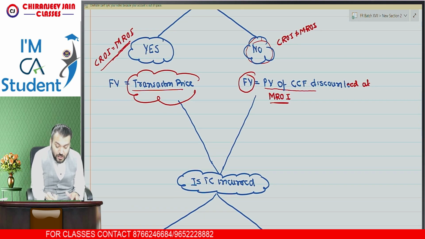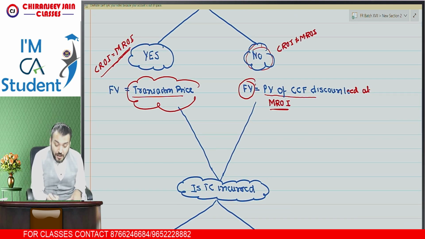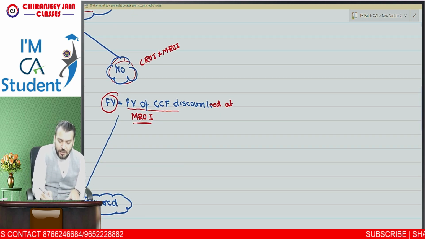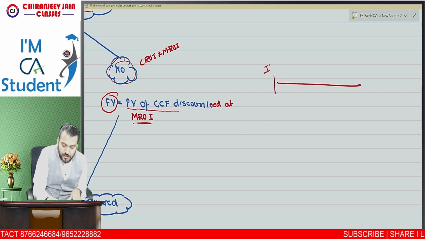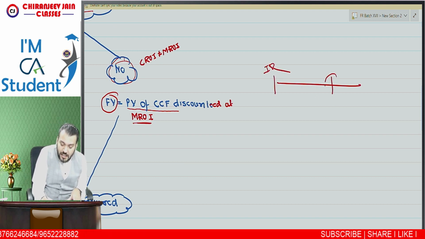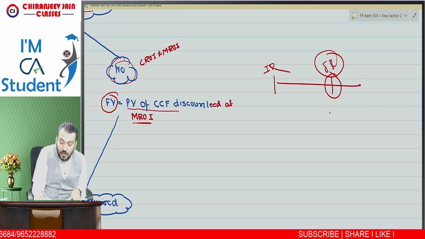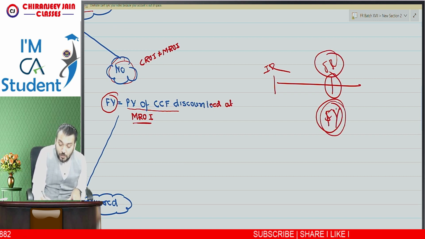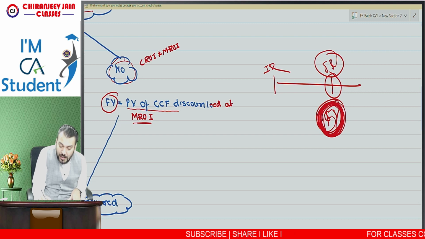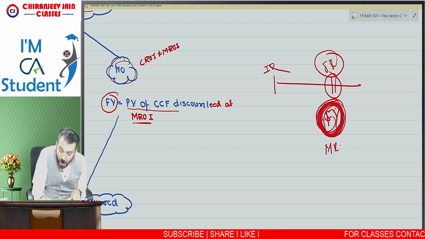But for calculation of fair value, it is always calculated by applying the market rate of interest. Understood? I will give one more point. Suppose this is the date of initial recognition and this is the date of subsequent recognition. Now on this date you want the fair value. So this fair value will not be calculated based on the EIR. This fair value will be calculated based on the market rate of interest on this date.